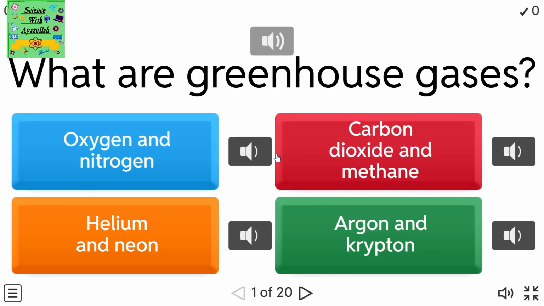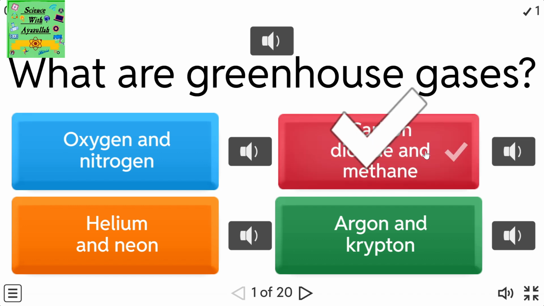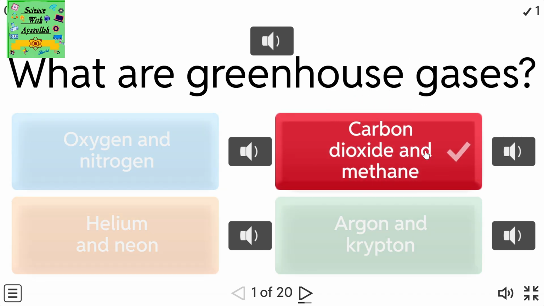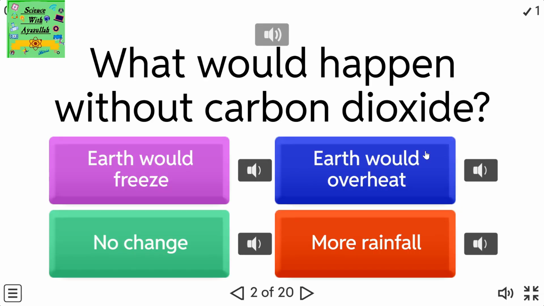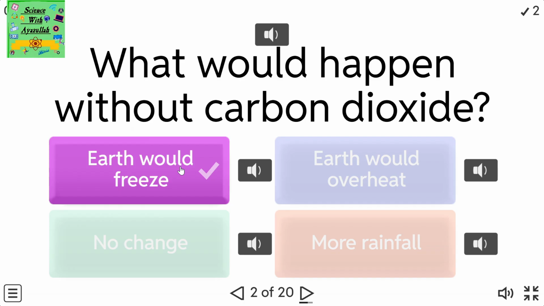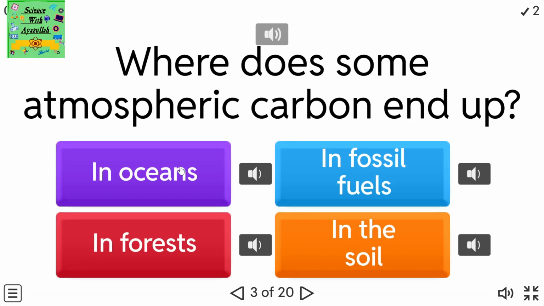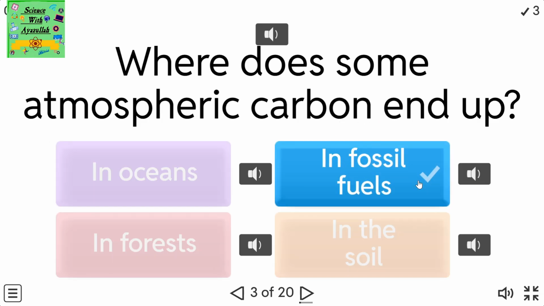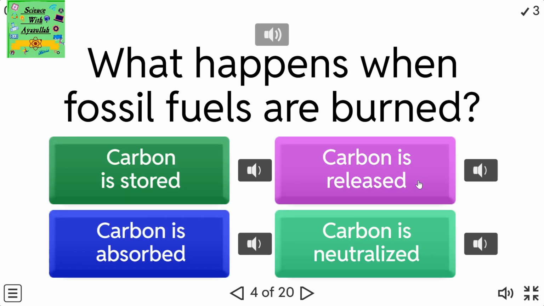What are greenhouse gases? Carbon dioxide and methane. What would happen without carbon dioxide? Earth would freeze. Where does some atmospheric carbon end up? In fossil fuels. What happens when fossil fuels are burned?